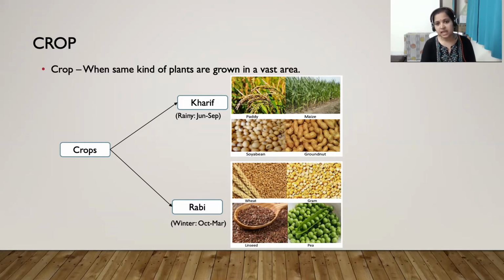Now we can say if you want to grow paddy in the rabi season, in the winter season, we cannot get enough yield because paddy needs a much larger amount of water for its growth and development. Similarly, if you try to grow wheat in the rainy season, it cannot grow properly because it needs very little water, and in the rainy season, due to more water, it is in a waterlogged condition and its roots may get damaged. That's why it cannot grow. So according to the season, there are two different kinds of crops, that is kharif crop and rabi crop.